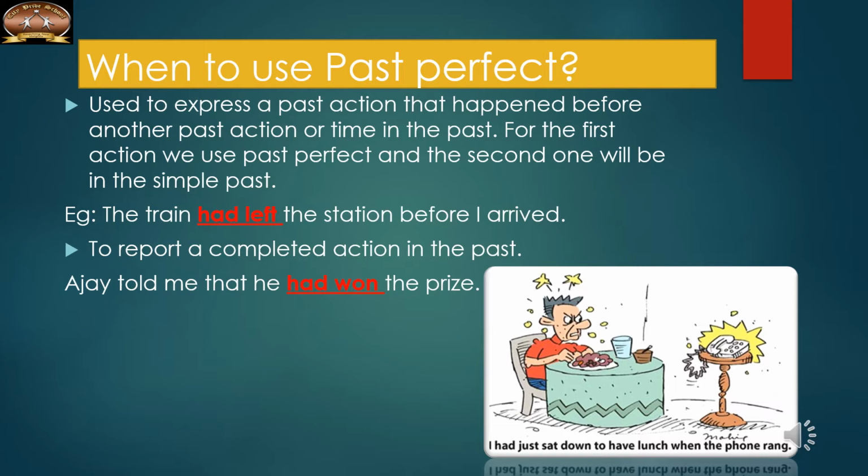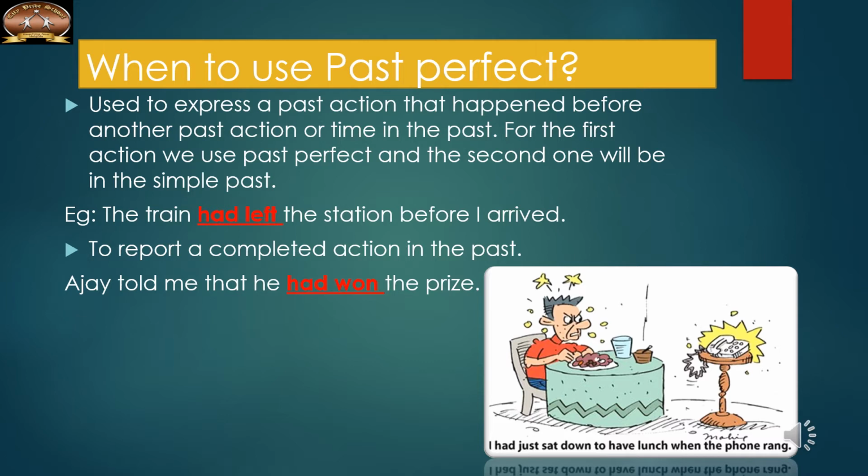For example, see, the train had left the station before I arrived. So there are two actions here. One is the leaving of the train, and the second action is my arrival. Which action had taken place first? The train left, right? After that only I arrived. So the first action, the train leaving, will be in the past perfect. So that is had left, V3 form of the verb. And then the second action, my arrival, will be in the simple past. What is the simple past tense of arrive? That is arrived. The train had left the station before I arrived.